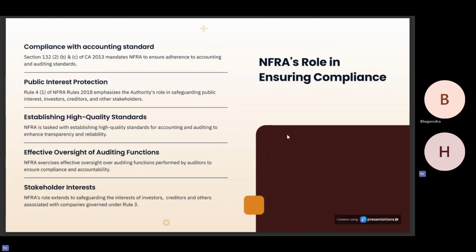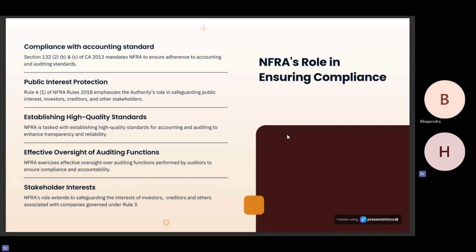So here, so what is NFRA's role in ensuring compliance? NFRA ensures compliance with accounting standards and standards of auditing.